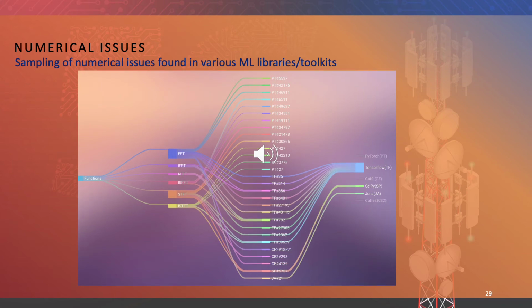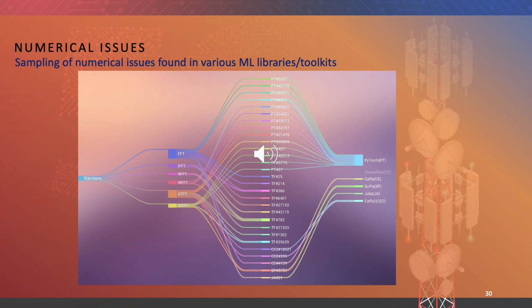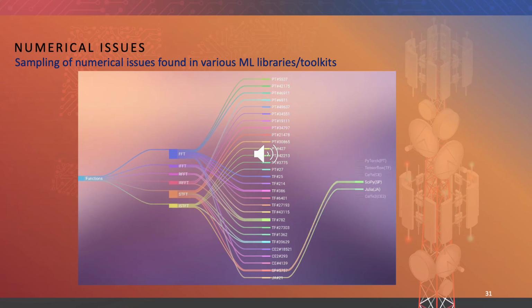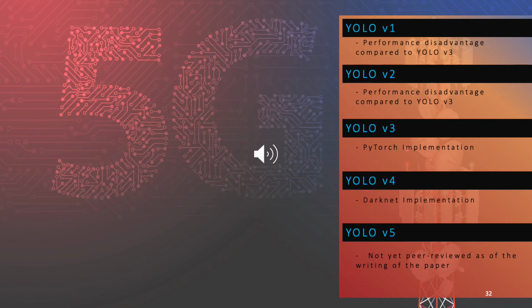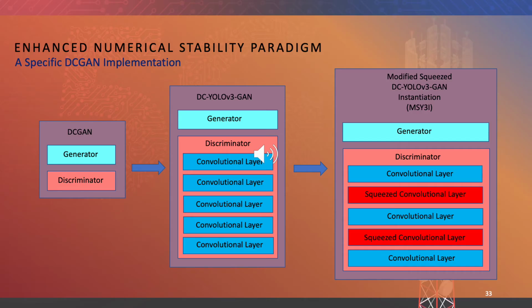We also added in Caffe and Caffe2, as all three are quote-unquote interoperable via the Open Neural Network Exchange, ONNX, format. As can be seen in slide 30, TensorFlow would have been another option, followed by SciPy and Julia. Accordingly, we selected the PyTorch implementation of YOLO v3. As such, our DCGAN was renamed DC YOLO v3 GAN. As we also used squeezed convolutional layers to replace certain convolutional layers, DC YOLO v3 GAN became a modified squeezed DC YOLO v3 GAN instantiation, or MSY3I.